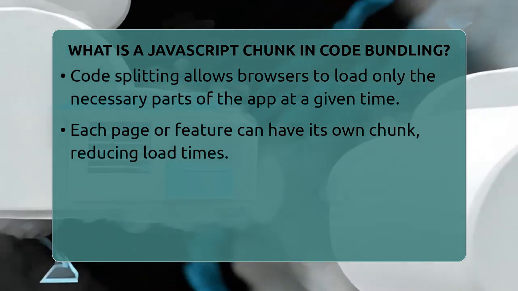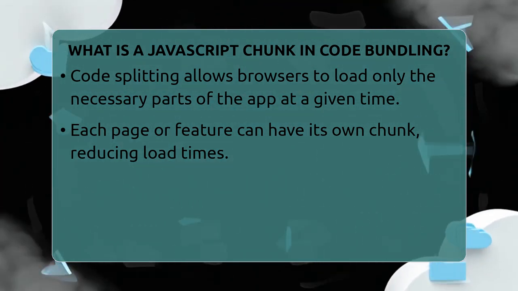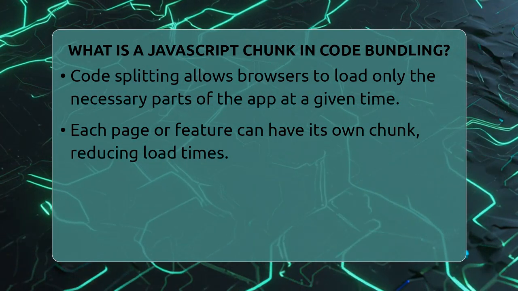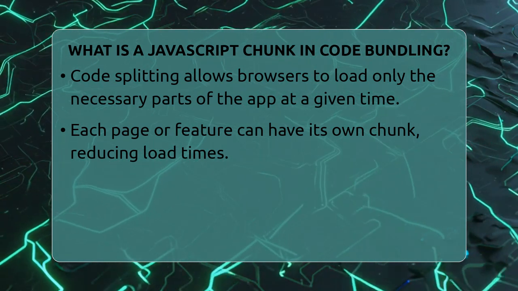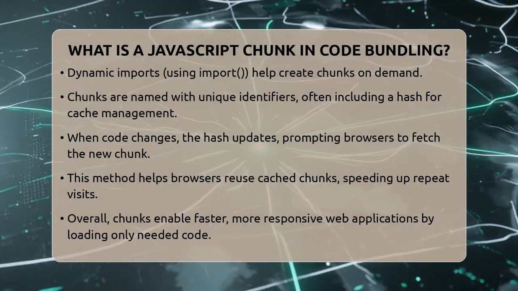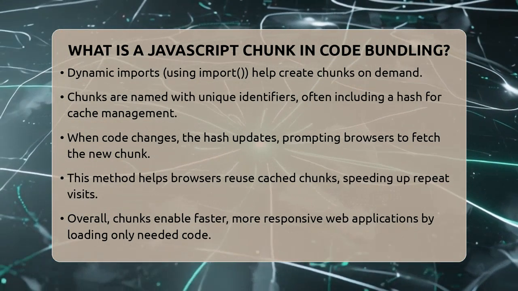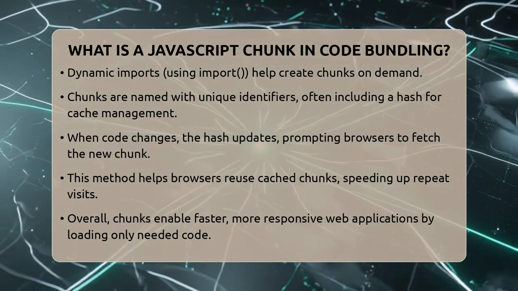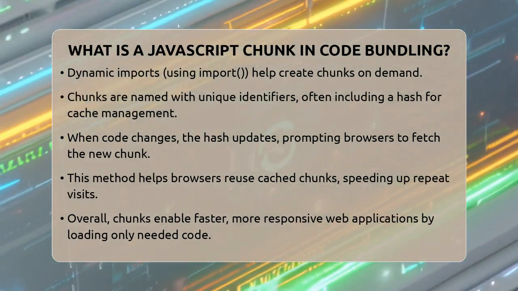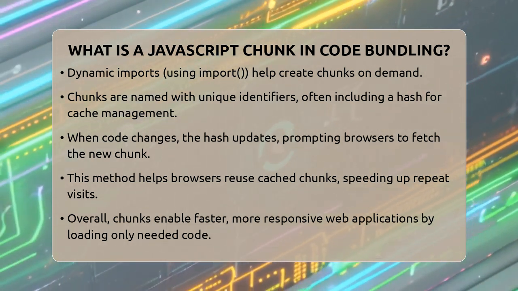Chunks usually have unique names like chunk.[hash].js. The hash depends on the code content, so if you change the code, the hash changes too. This helps browsers cache chunks effectively. If a chunk hasn't changed, the browser can reuse it from cache, speeding up subsequent loads.